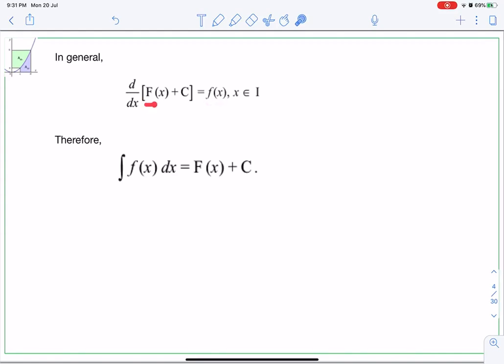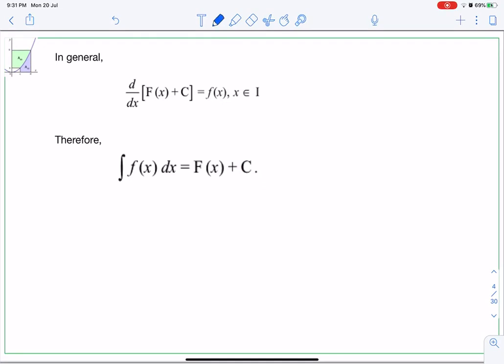So capital F of x plus c is differentiated and we get a small f of x, okay. Now therefore when we integrate a small f of x, means when we do the reverse process of this, we put here integration, then the answer will be exactly the reverse of it, which will be capital F of x plus c. So this c always is required in it, okay.